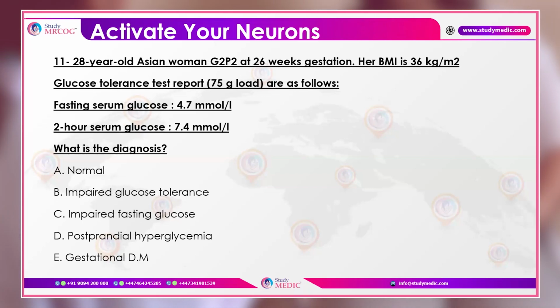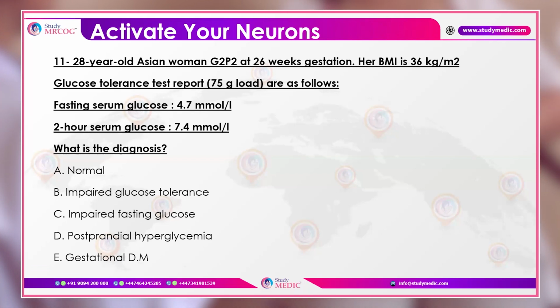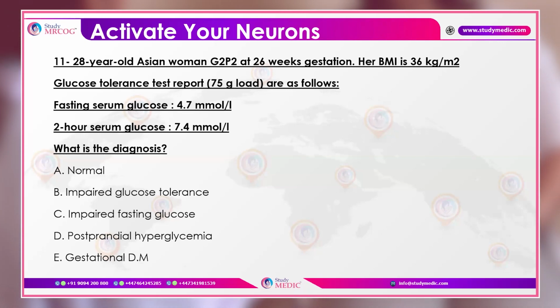28-year-old Asian woman, gravida 2 para 2, at 26 weeks of gestation. Her BMI is 36. Glucose tolerance test report is as follows. Fasting glucose level is 4.7 and 2 hours glucose is 7.4. So what is the diagnosis?